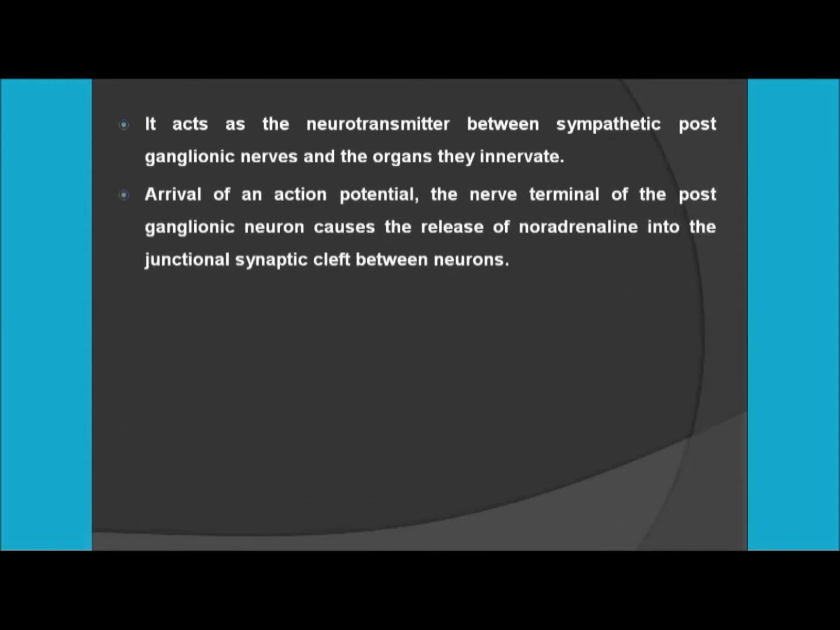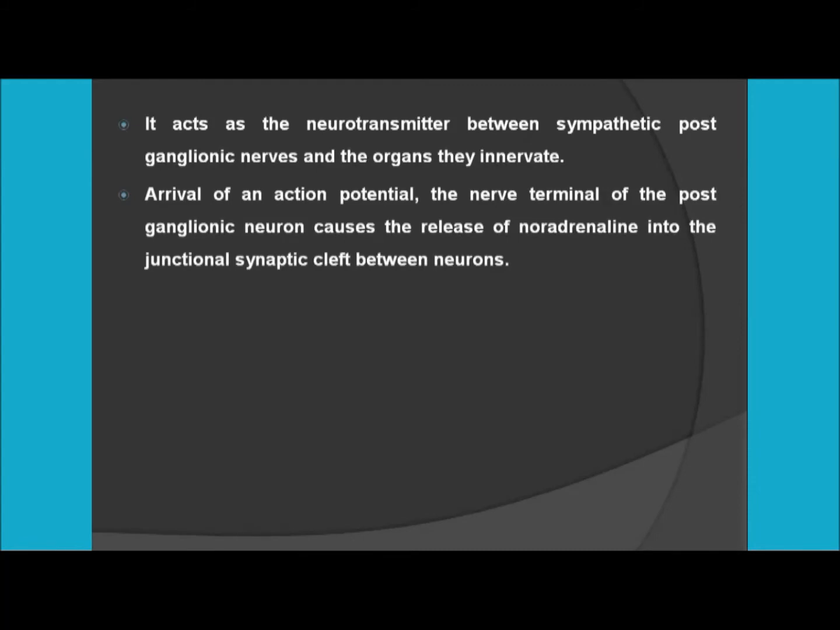Moreover, we know that in a synapse you have two parts of the nerves. One is the presynaptic, another one is the postsynaptic part, right? The assembly of these two parts, the presynaptic and the postsynaptic parts, this gap is known as the synapse. So once the action potential comes from the presynaptic nerve, generally this nerve terminal of the postganglionic neuron causes the release of noradrenaline into the junctional synaptic cleft